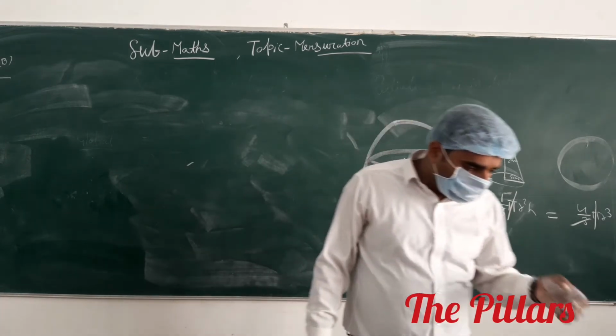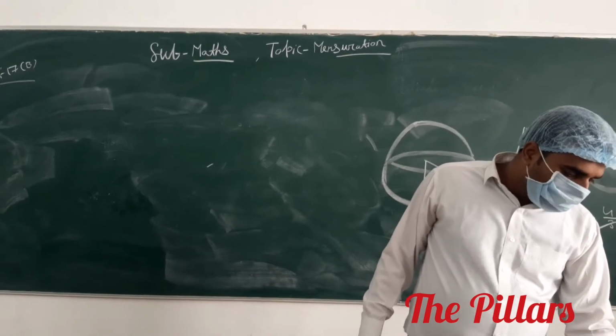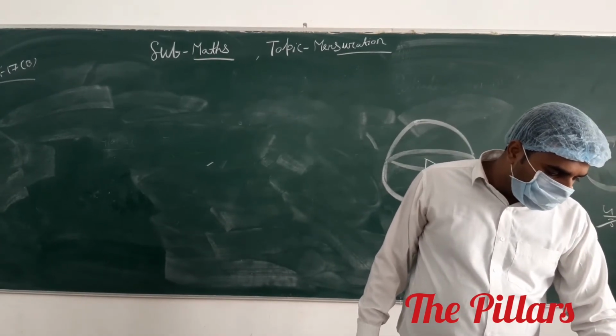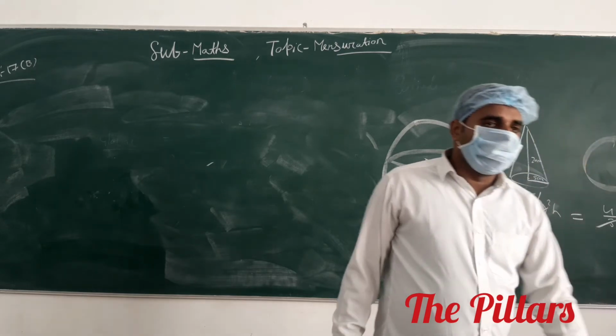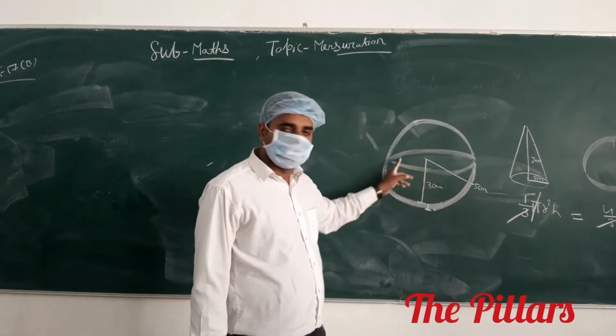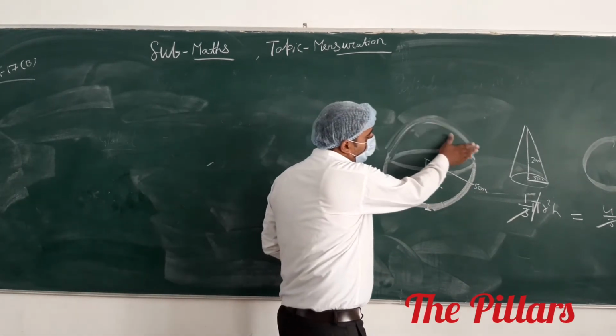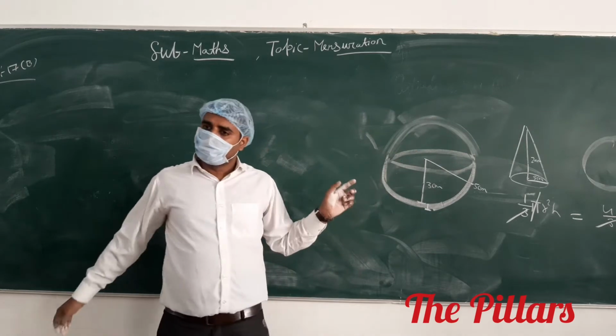You see that question I have asked: it is melted and recast into a solid cone, base diameter 14 centimeter, and the height of the cone so formed. What is this, sir? Hemisphere. Delete it. If you have a problem, then you have to delete it.